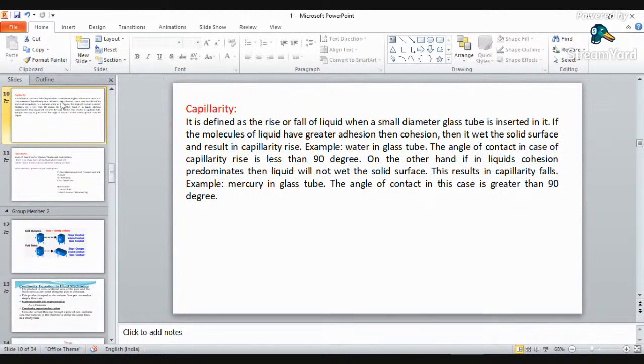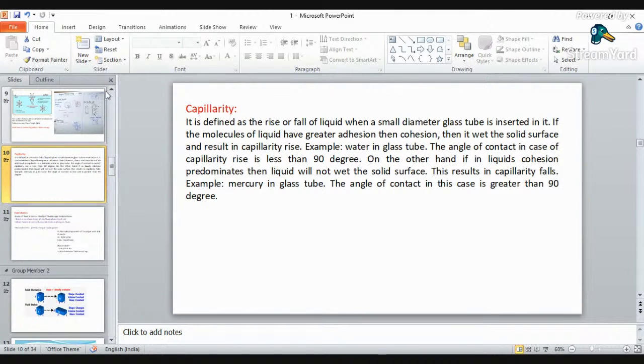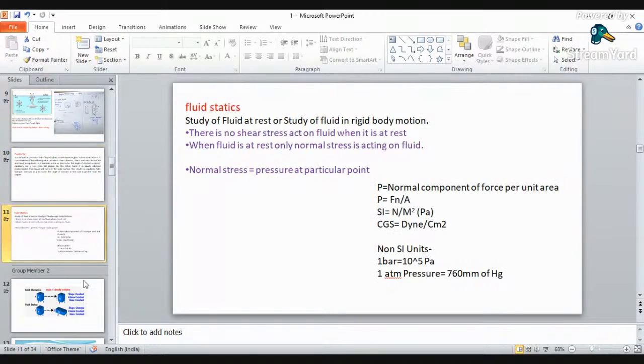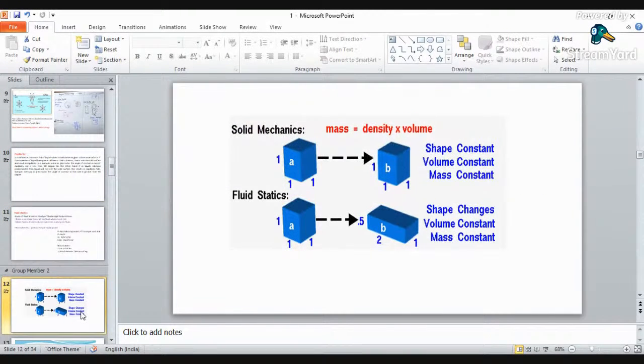Okay, so here we have finished with the fluid properties. There are 6 to 7 types of fluid properties: density, specific gravity, specific volume, mass density, then capillarity and surface tension. In that, there is a correlation between density, specific gravity and specific volume. If one of the quantities is given to you, by the correlation you may find the other quantity.